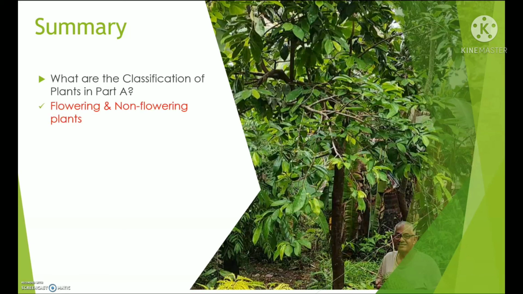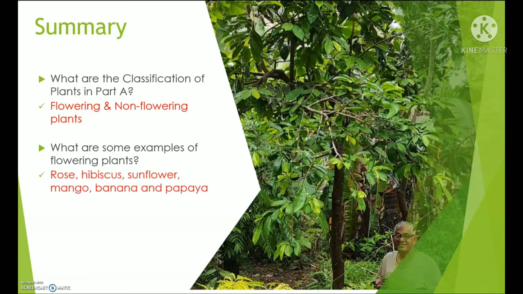Flowering and non-flowering plants. And we also tackled some examples of flowering plants. Can you give me some examples of a flowering plant? Very good. We have rose, hibiscus, sunflower, mango, banana, and papaya.